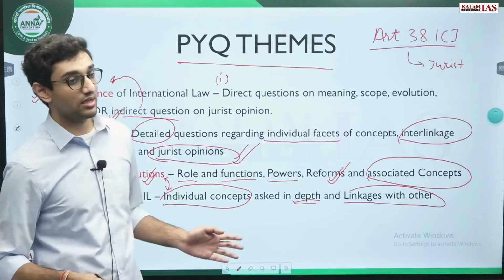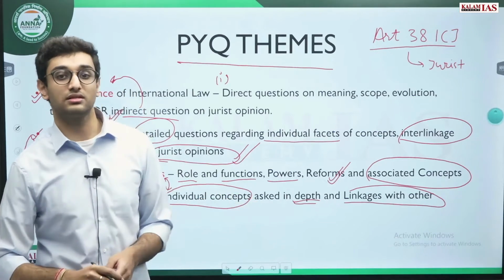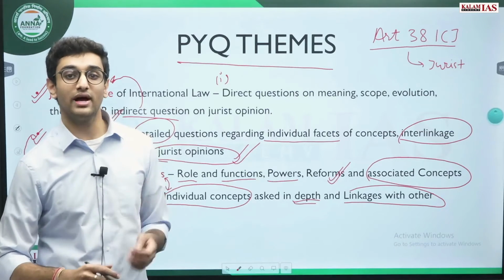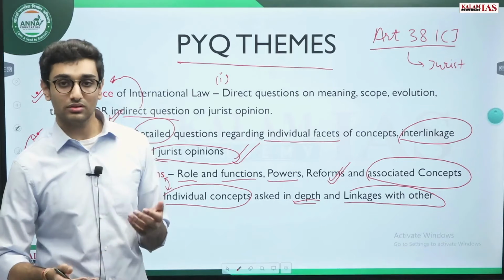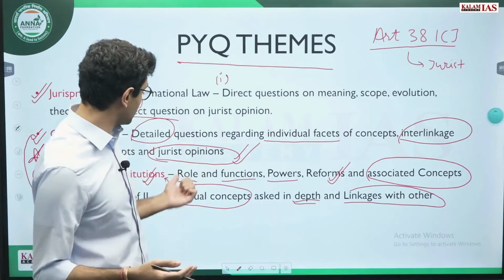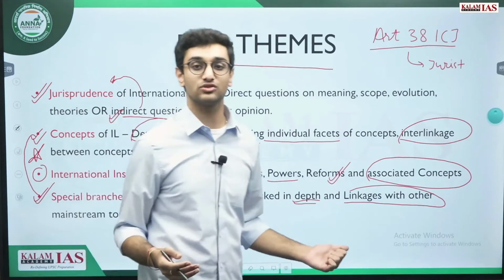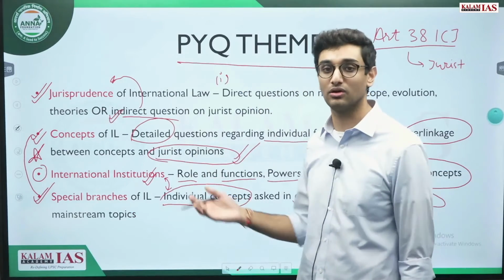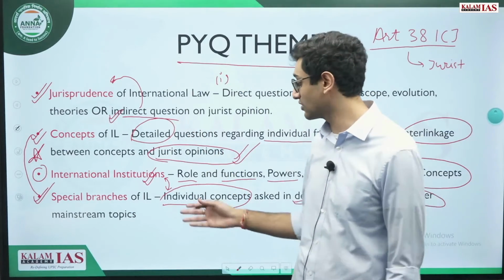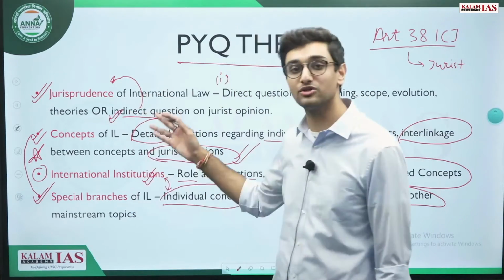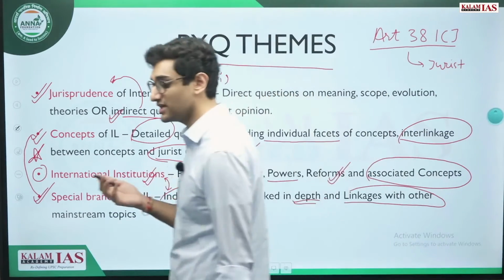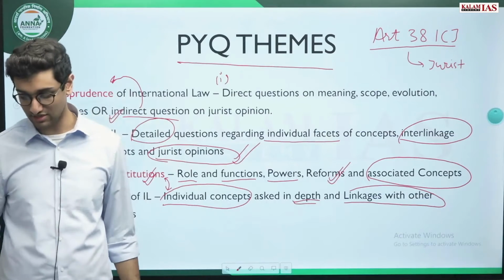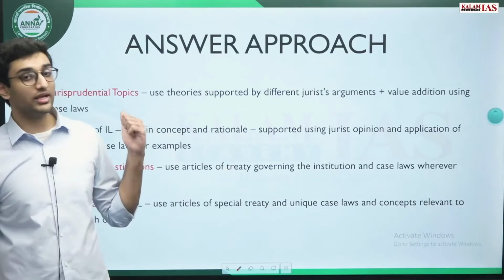For instance, a question was asked some years ago that how has UN helped in protecting international environment? So it took an international institution, then linked it with a special branch of law, that is international environmental law. UN institution, international environmental law. So basically developing linkages by having a comprehensive understanding of each topic is again extremely necessary for scoring well in international law. Now we come to the answer approach.